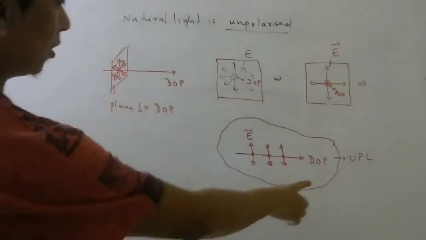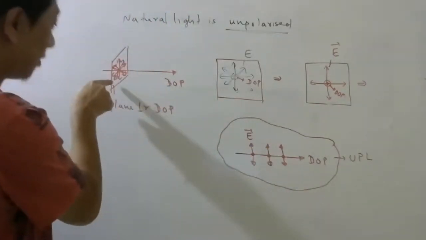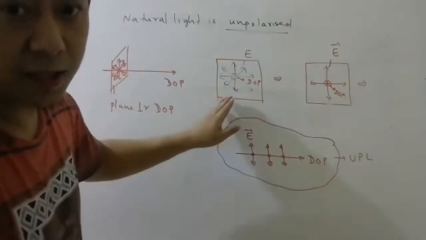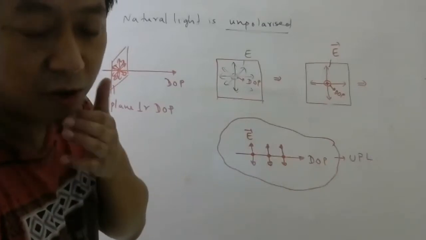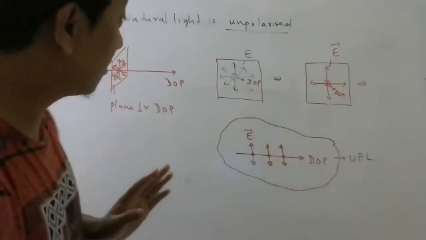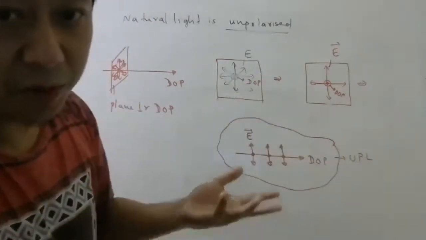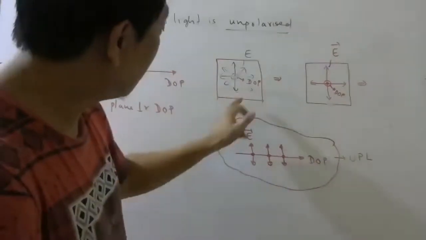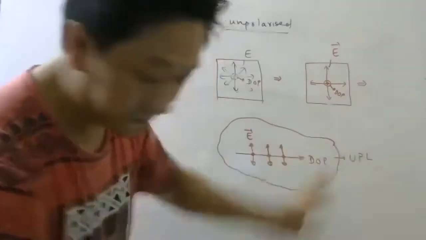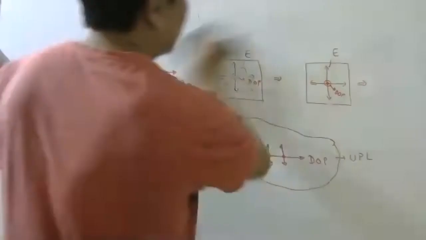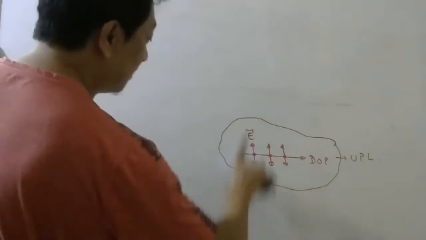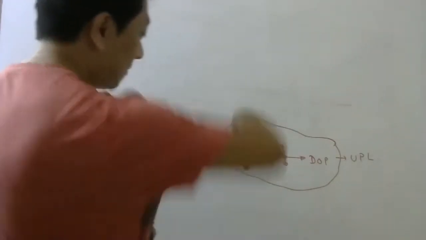So remember, in unpolarized light, this is the actual representation. Please unmute yourself if your audio is on. But by using the concept of vectors, instead of using this, we can use this, and then this can be used here. So this is the best way. But remember, these oscillations keep changing with time. All these oscillations are there.